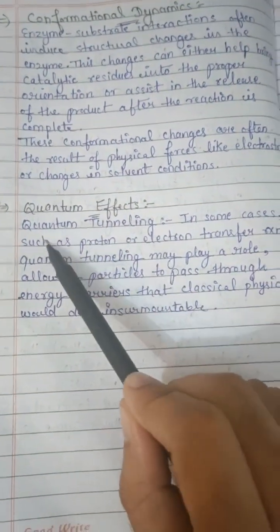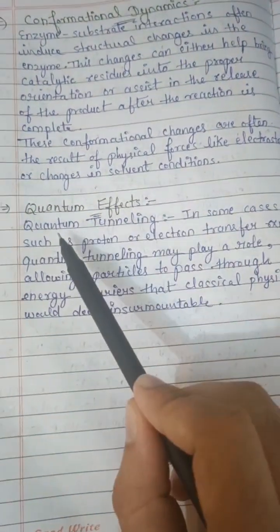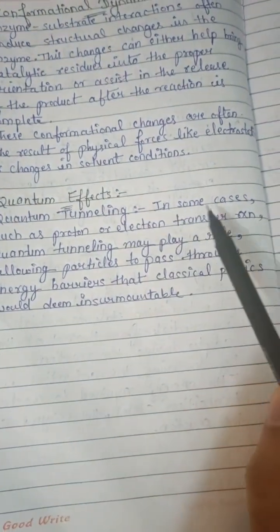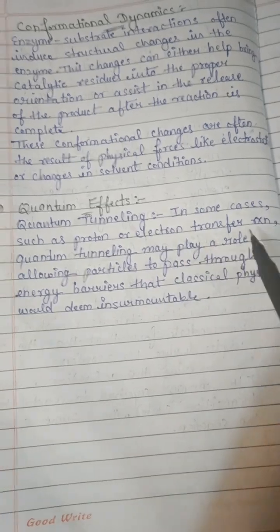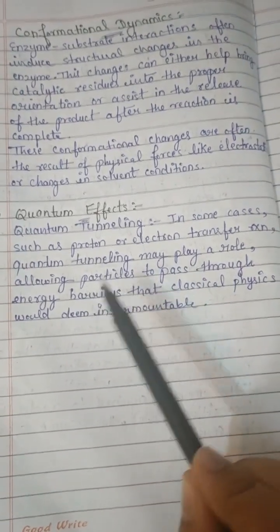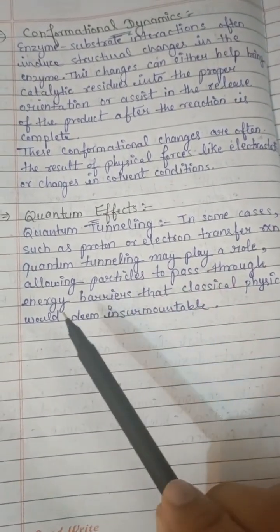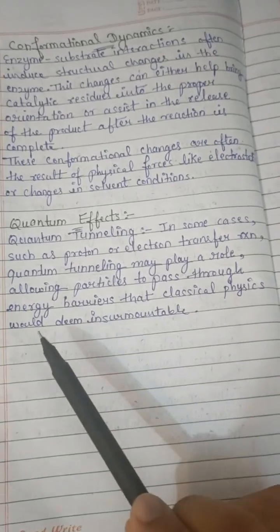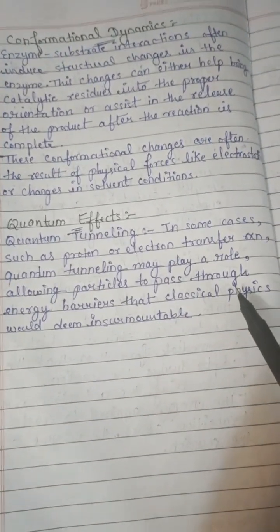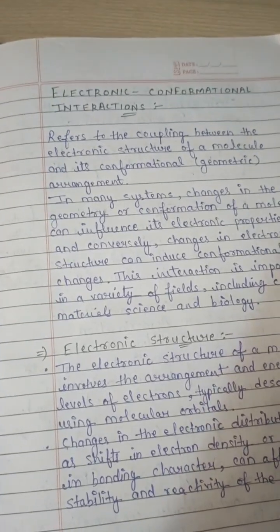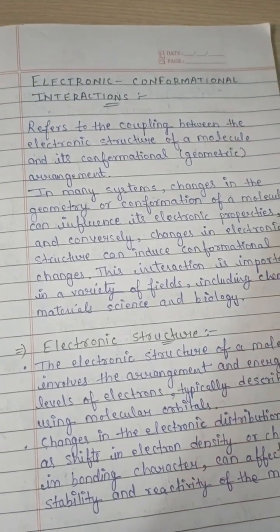Quantum effects. Quantum tunneling. In some cases, such as proton or electron transfer reactions, quantum tunneling may play a role, allowing particles to pass through energy barriers that classical physics would deem insurmountable. So our next topic is electronic conformational interaction.